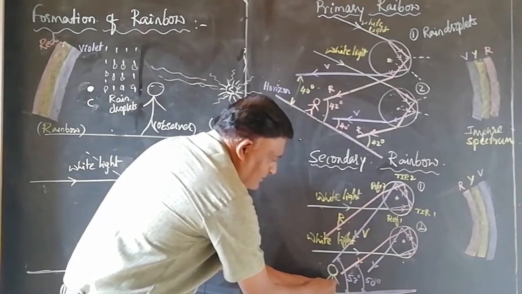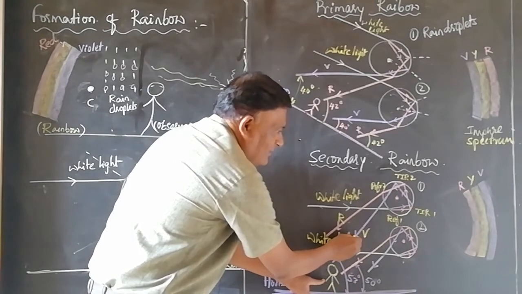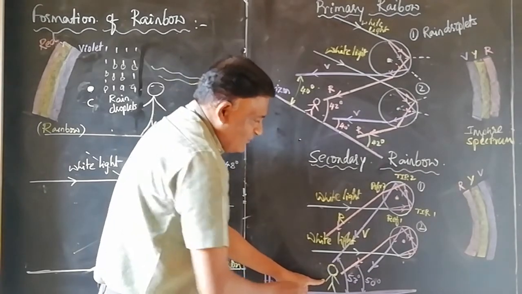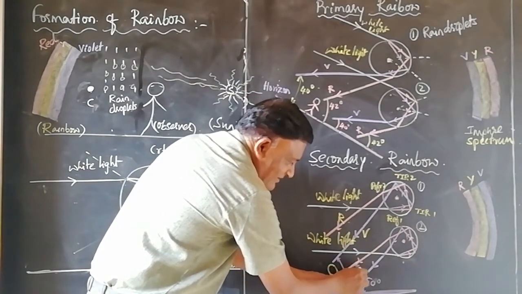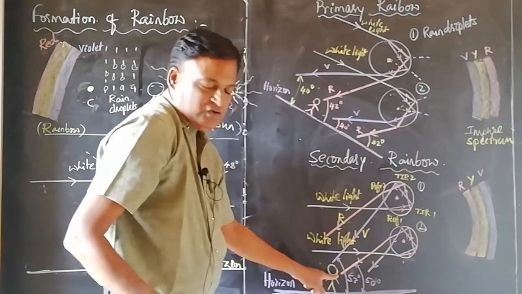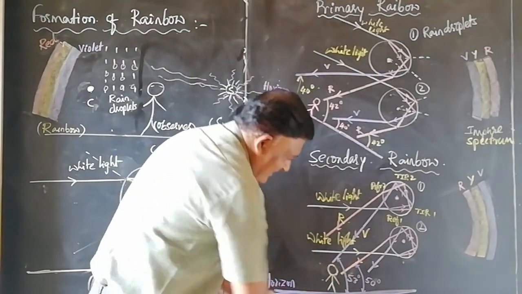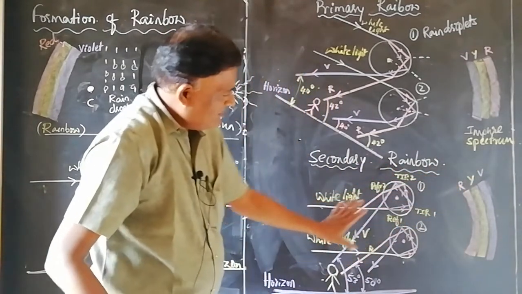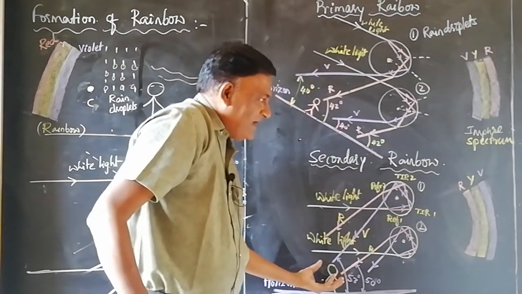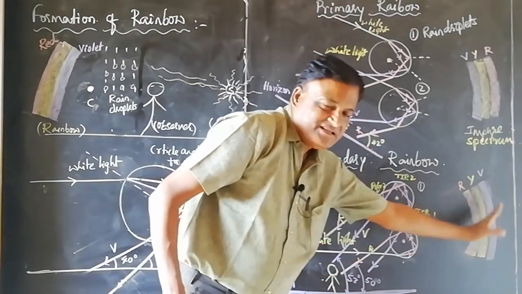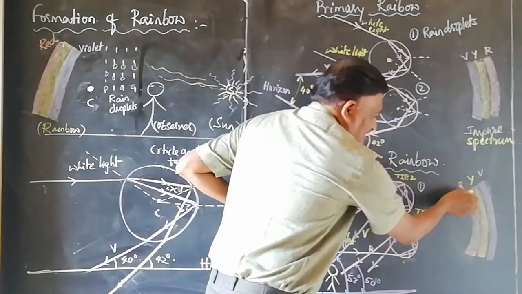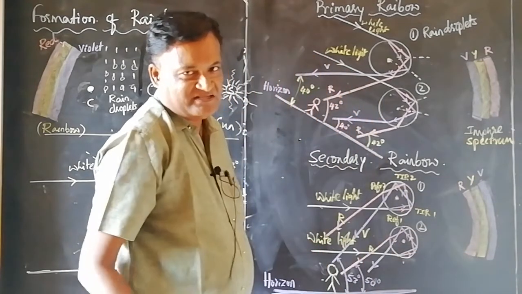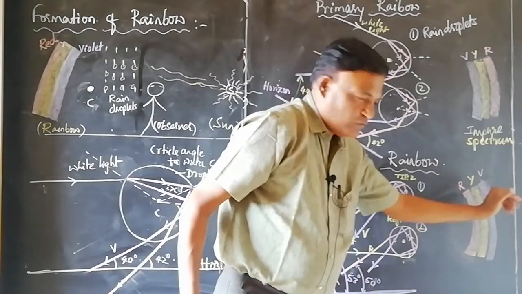The observer receives a violet light from the droplet 1 at an angle 53°, whereas red color light he receives at an angle 50° from the droplet 2, and these violet and red light appear to come from this direction. Observer happened to see a band of colors across the sky. Red lies in the innermost part, whereas the violet lies in the outermost region. Here also the colors overlap.